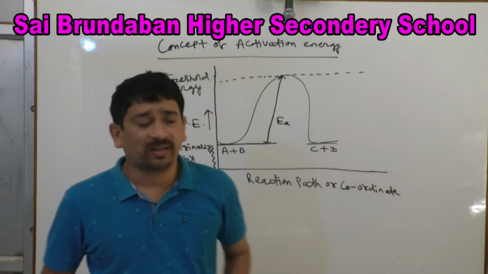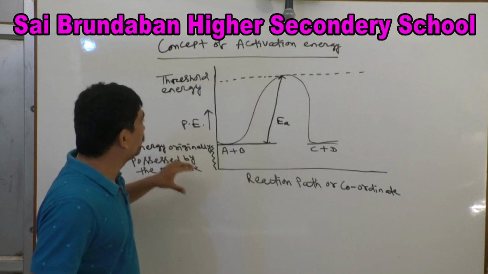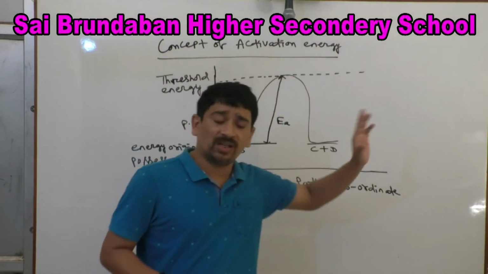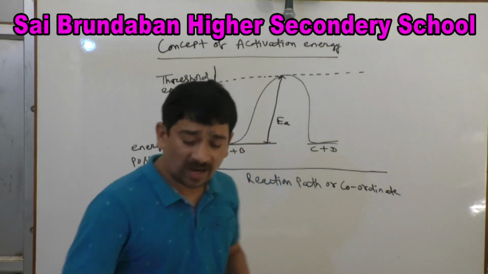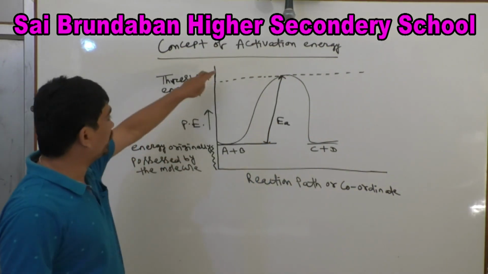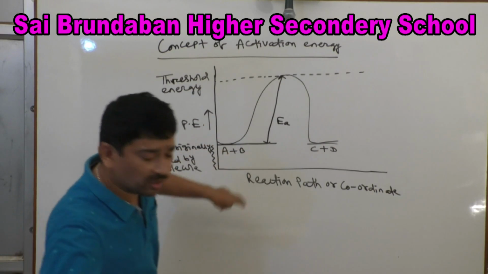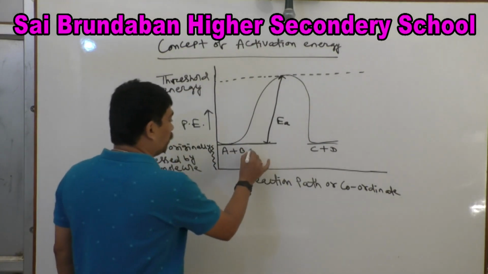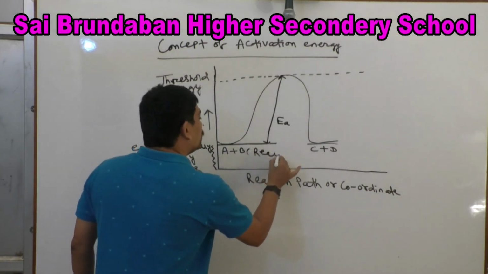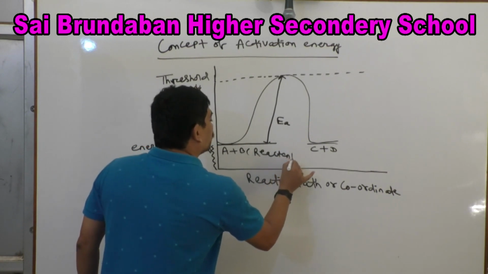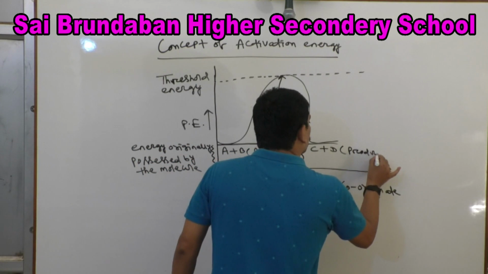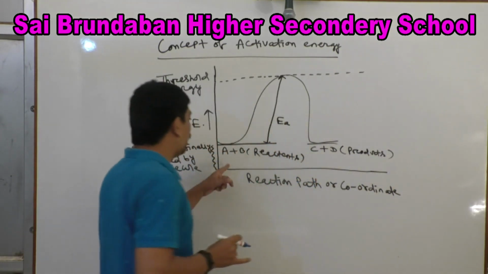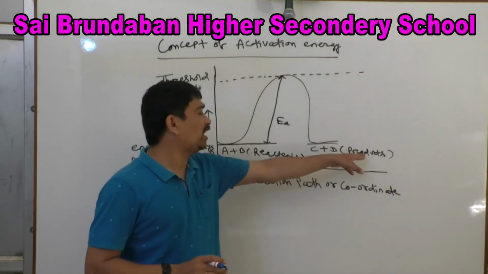So we will first discuss what is threshold energy, then what is activation energy, how you can calculate the activation energy. So first, this is the diagrammatic explanation. Look at this. A and B are the reactants, C and D are the products.